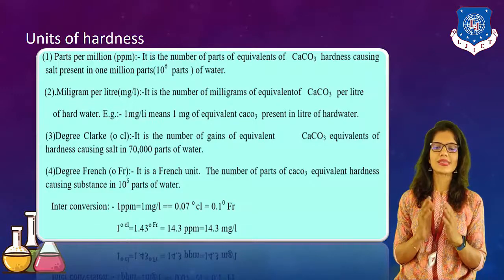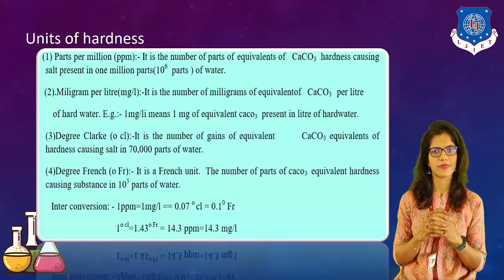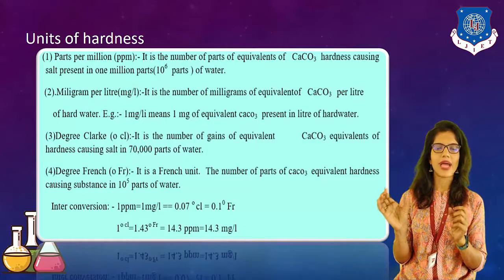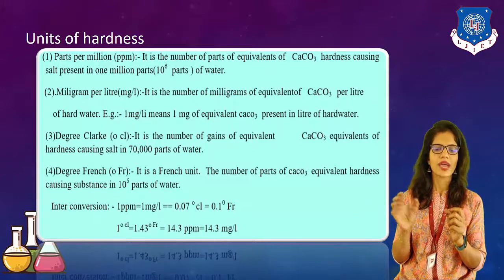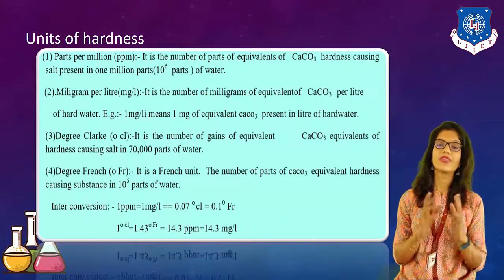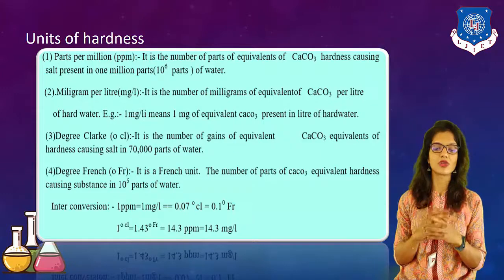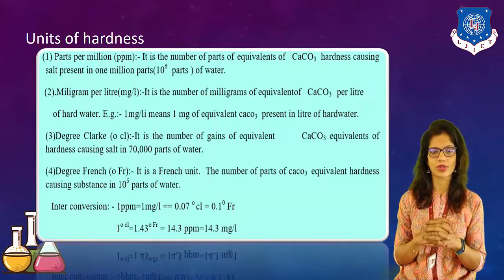Degree French is the number of parts of CaCO3 equivalents present in 10^5 parts of water. Everywhere, the last amount, that is the solvent amount, the amount of water, will change. Now let's observe their interconversion. So 1 ppm is equal to 1 mg per liter.